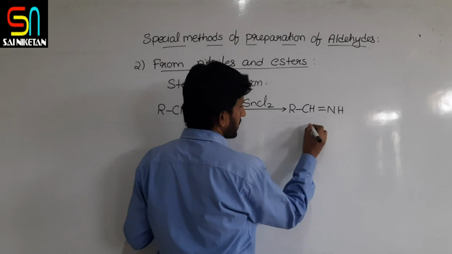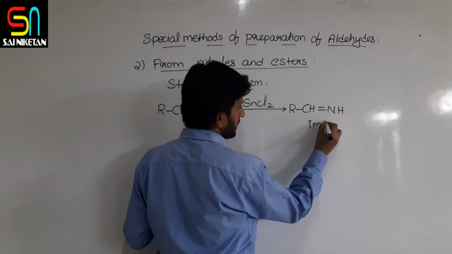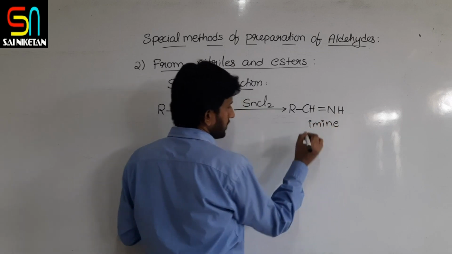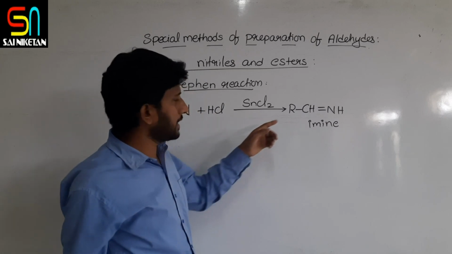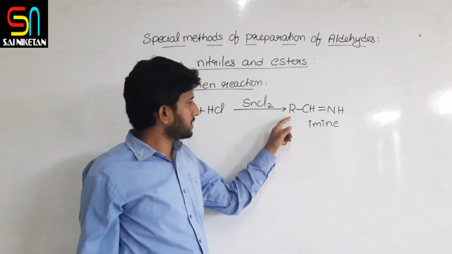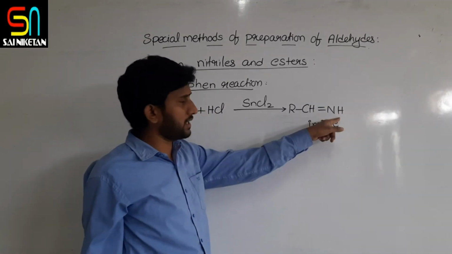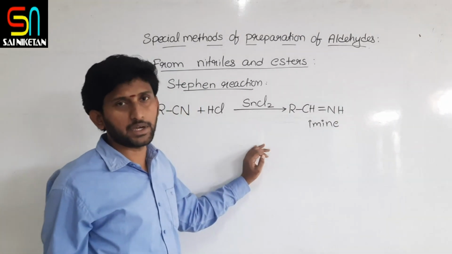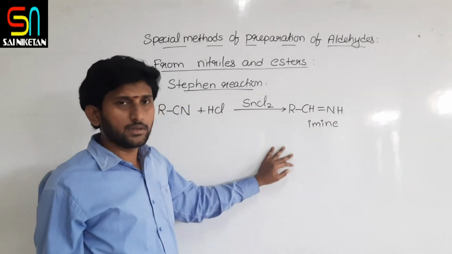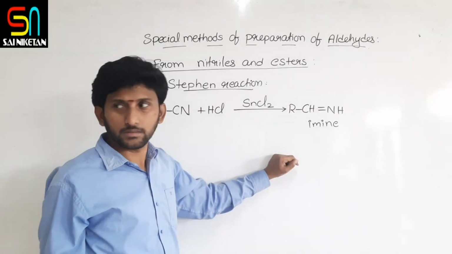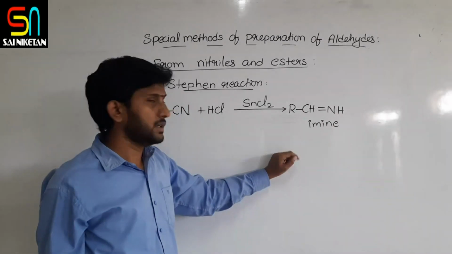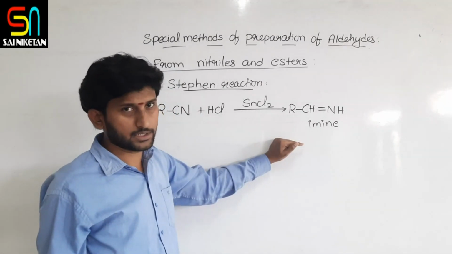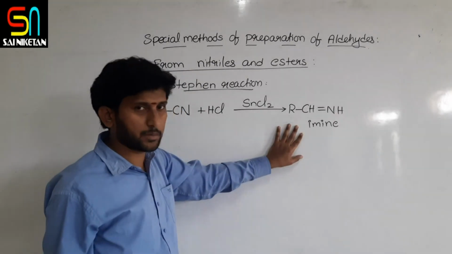Imine means an organic compound in which there is a C double bond NH. Amine means C-NH2, but imine means C double bond NH. So first an imine is formed in this reaction.